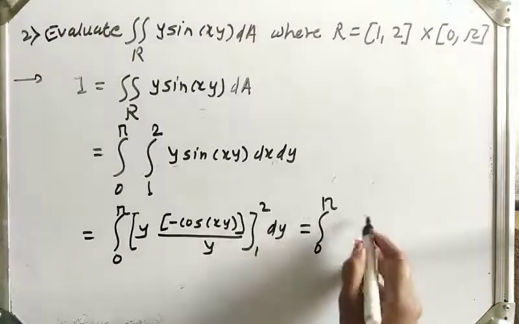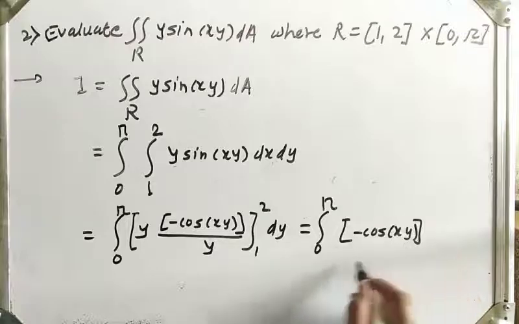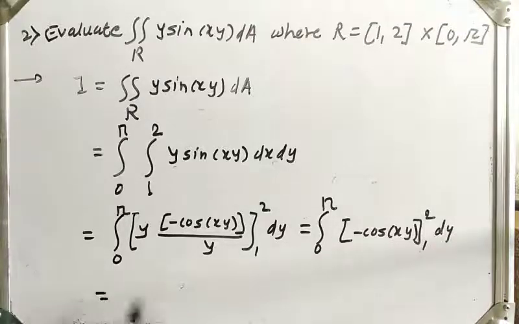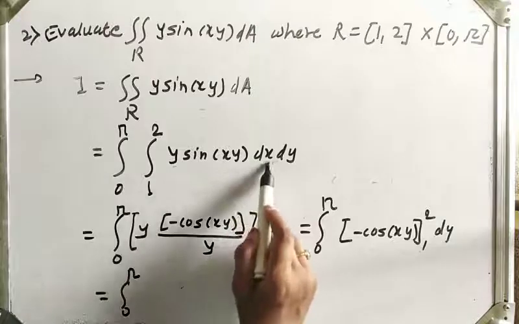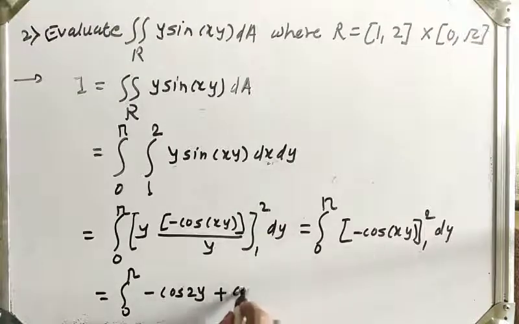Integration of 0 to pi minus cos xy limits 1 to 2 dy, which will be equal to, apply limits. We have done integration with respect to x first, so replace x by 2. So this will be minus cos 2y plus cos y, into dy.